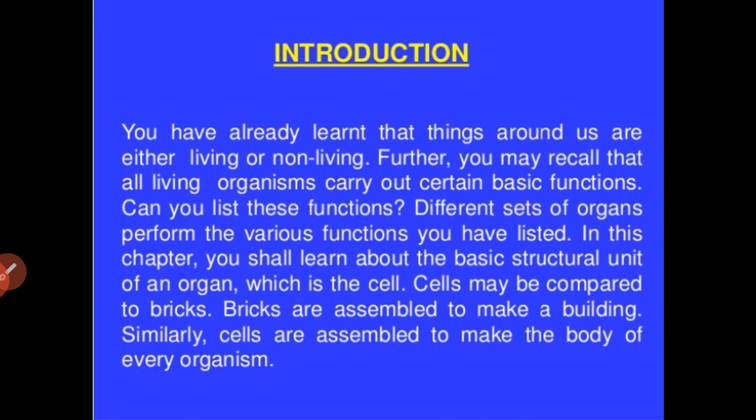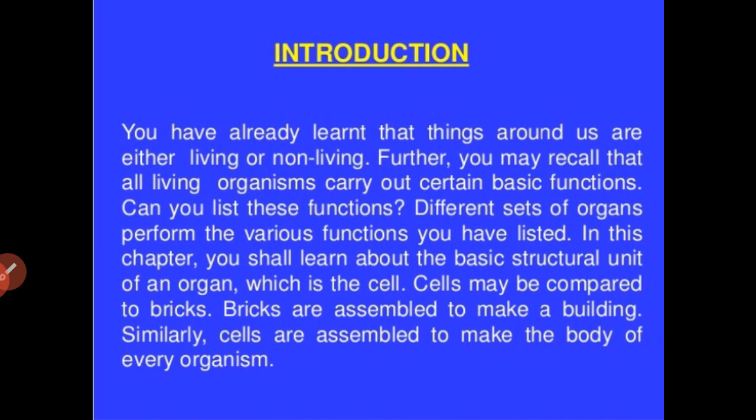A group of cells makes a tissue, a group of tissues makes an organ, and a group of organs makes our body.